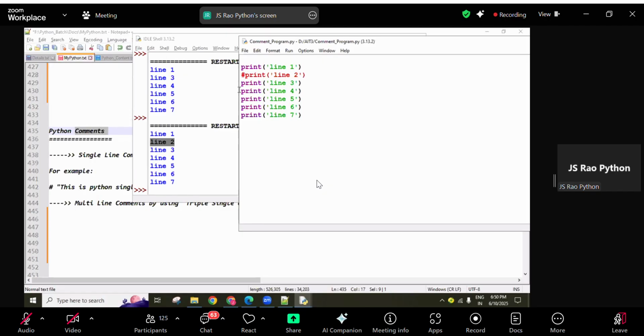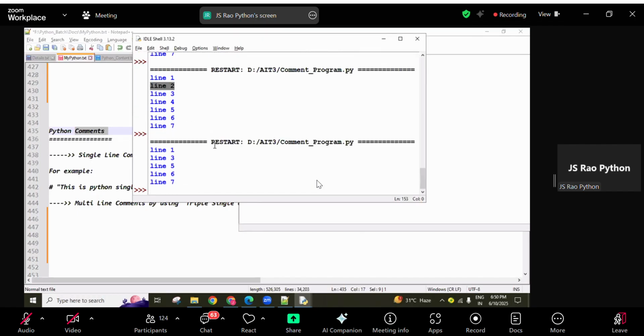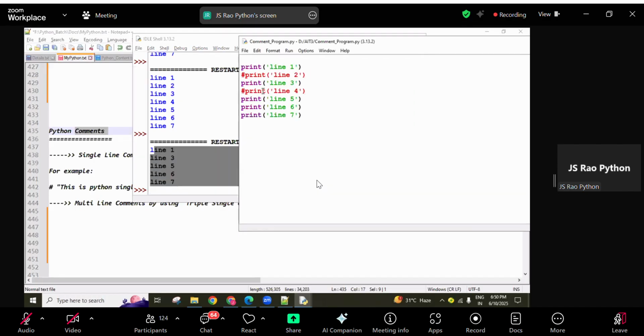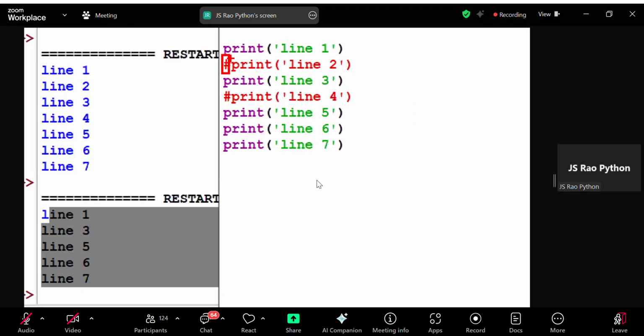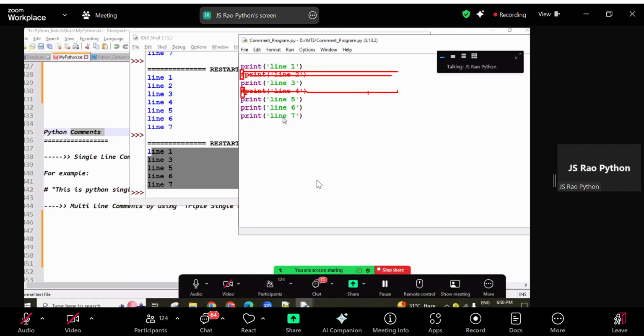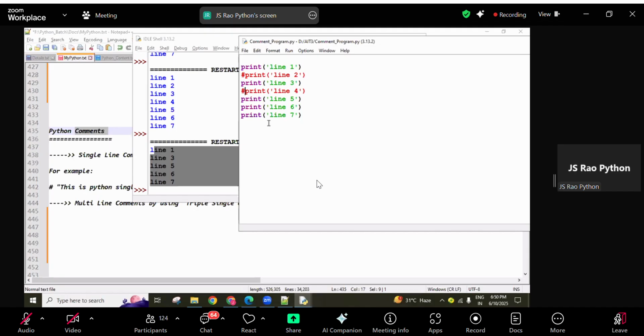Like that, sometimes we are required to create comments, guys. If we don't want to execute certain lines of code, say these two lines I don't want to execute, then make them comments so they are not executed. Only this single line after the hash symbol, whatever content you write, this current line only is going to be a comment. The remaining lines are not comments. In whichever line the hash symbol is there, only that current line becomes a comment. This is called a single line comment. Are you clear about the single line comment?